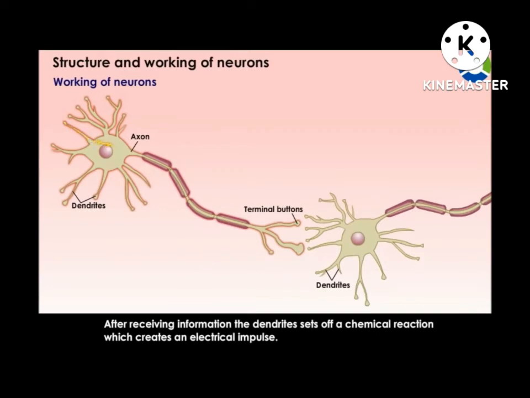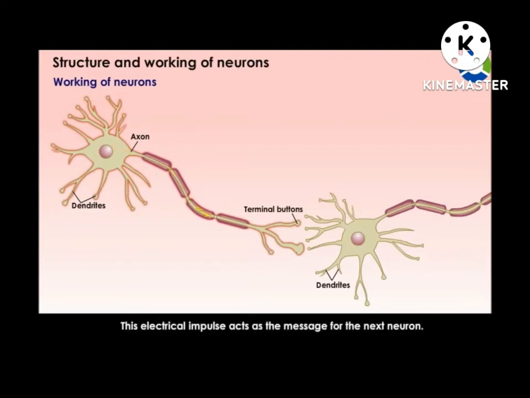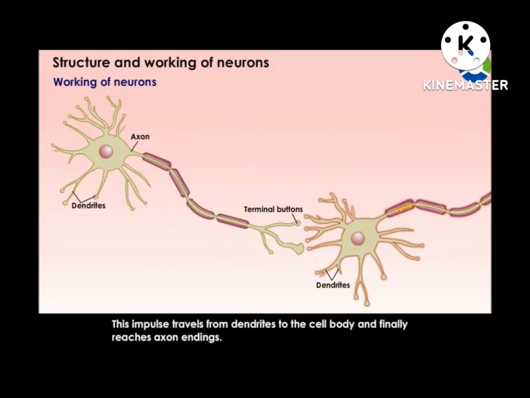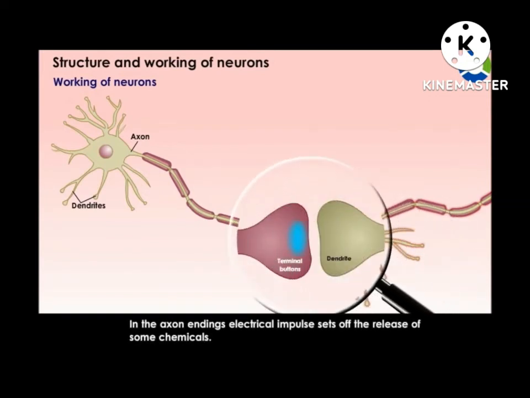After receiving information, the dendrite sets off a chemical reaction and creates an electrical impulse. This electrical impulse acts as a message for the next neuron. This impulse travels from dendrites to the cell body and finally reaches the axon endings. In the axon endings, the electrical impulse sets off the release of some chemicals.